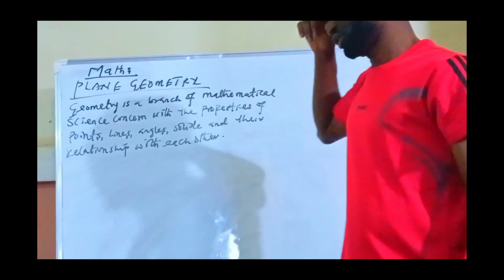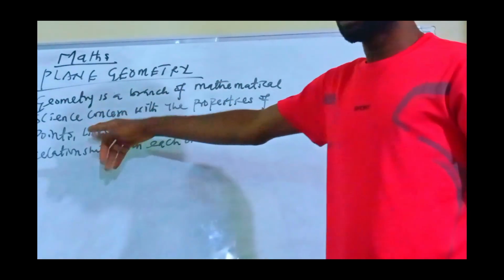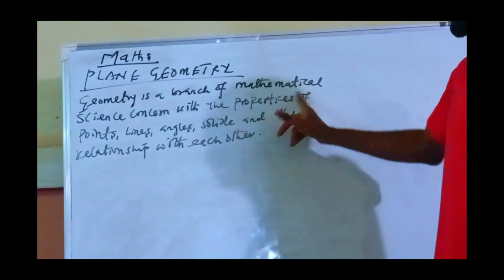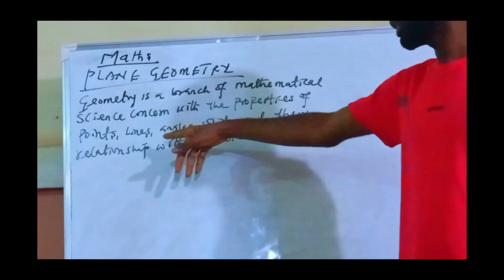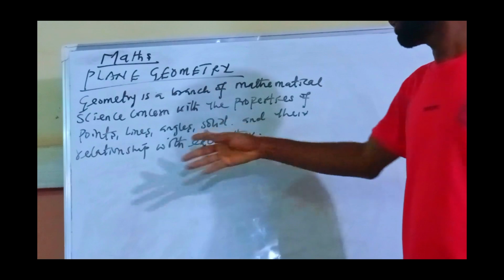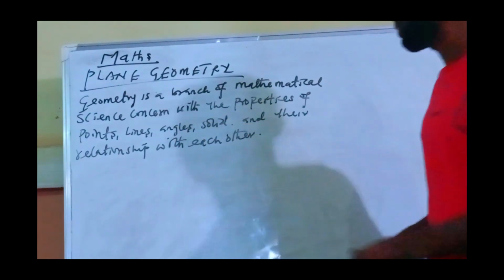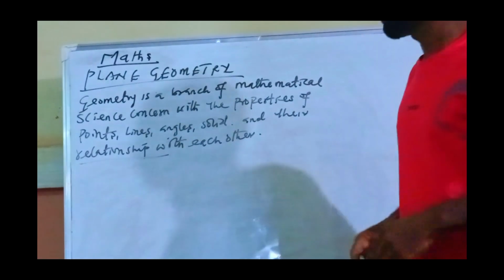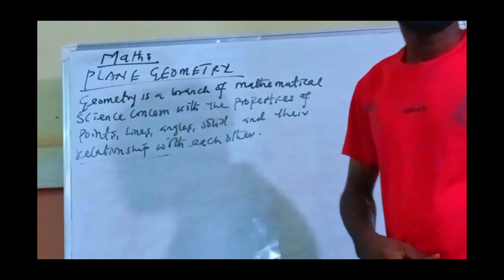So geometry is a branch of mathematical science concerned with the properties of points, lines, angles, solids, and their relationship with each other. Now, what does it mean for relationship? It means that an angle cannot just be formed.